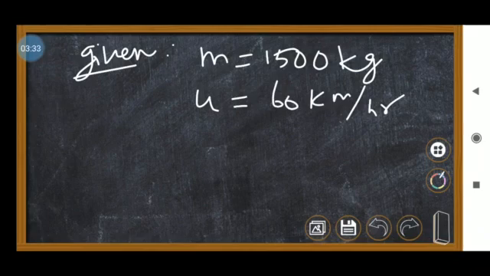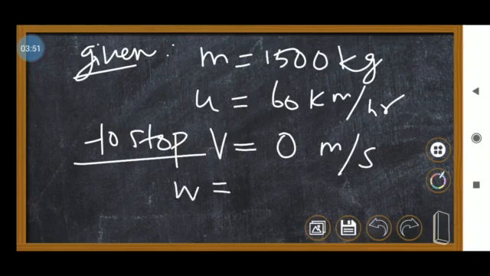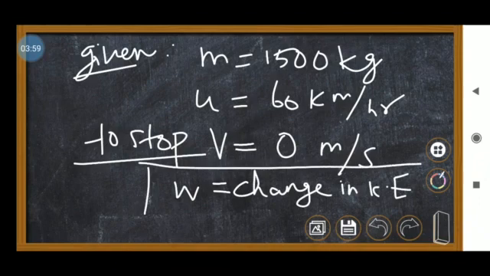Next, calculate the work done required to stop a car. When you are going to stop a car, what is your final velocity? Your final velocity should be 0 meter per second. Okay, work done, we know what that is. Work done is nothing but change in kinetic energy. So work done equal to change in kinetic energy. This is the concept.